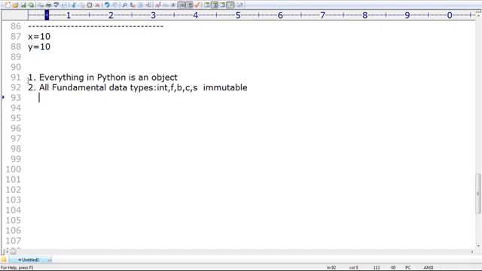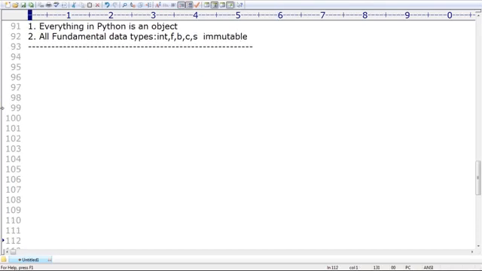Tomorrow we are going to cover list objects. Tomorrow we will discuss list. List is not immutable. Observe that. List is not immutable, but tuple is immutable. Make sure all objects are not immutable. All fundamental data type objects are immutable, right? Remember. Clear? Are you in a position to understand? Please observe that.